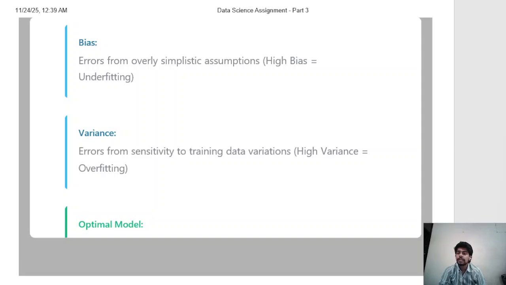Simple models like linear regression have high bias and low variance. They are consistent but often wrong. Complex models like decision trees have low bias and high variance. They fit training data perfectly but don't generalize well. We need to find the sweet spot to balance both.